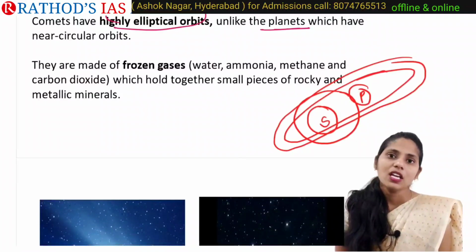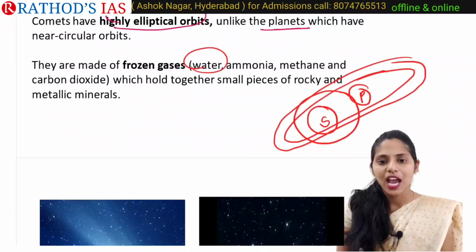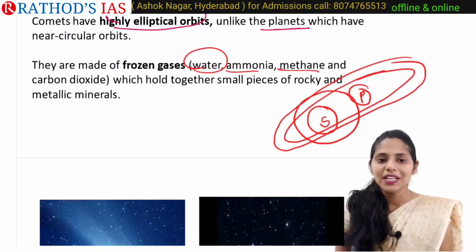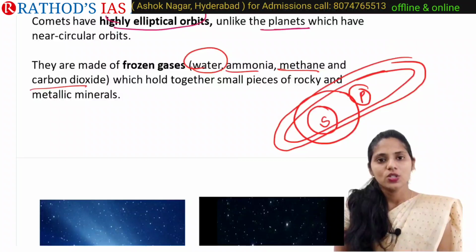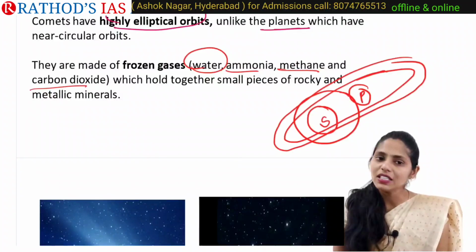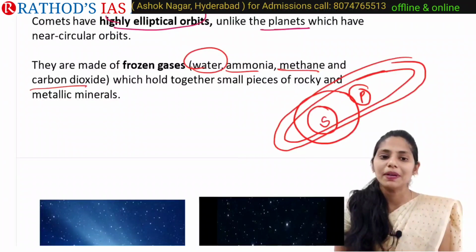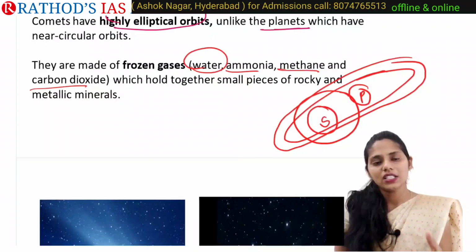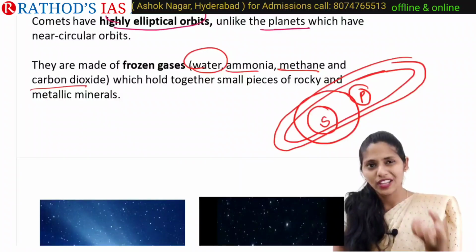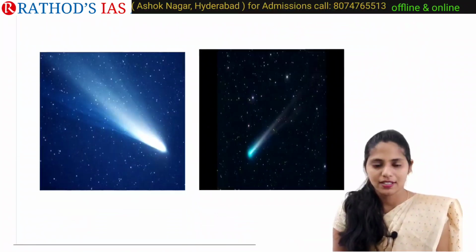And these comets are mainly made up of frozen gases. For example, we have water in the form of ice, right? And next are ammonia, methane, and carbon dioxide. They are mainly present in comets, and these hold together small pieces of rocky and metallic minerals. So these icy and frozen gases hold some very small pieces of ice, rock, and metallic minerals.